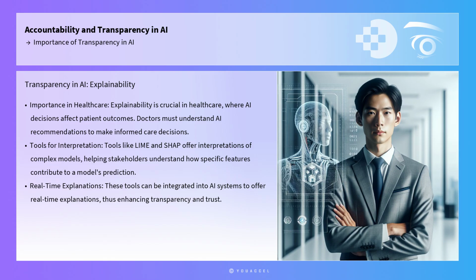Tools like LIME and SHAP offer practical applications by providing interpretations of complex models, helping stakeholders understand how specific features contribute to a model's prediction. These tools can be integrated into AI systems to offer real-time explanations, thus enhancing transparency and trust.